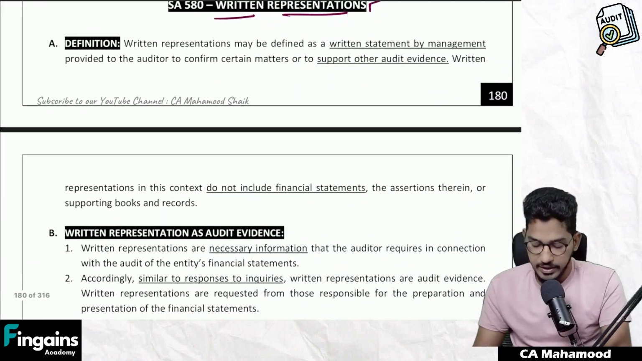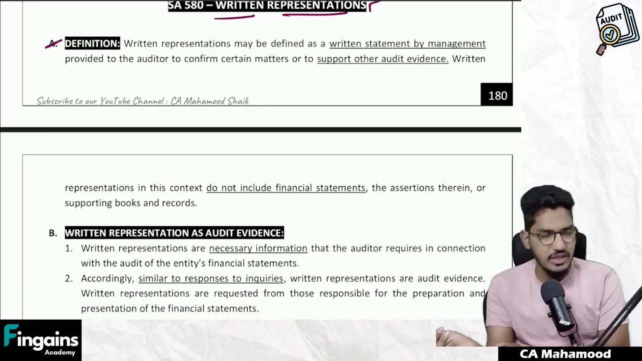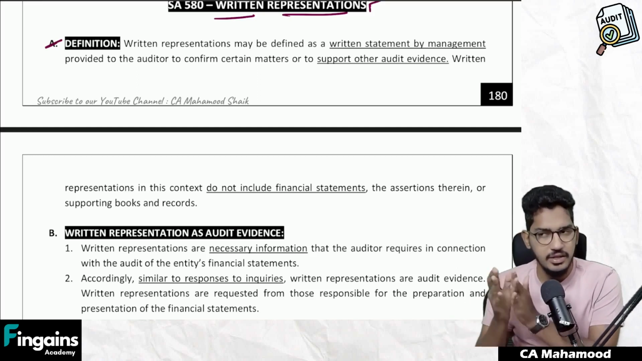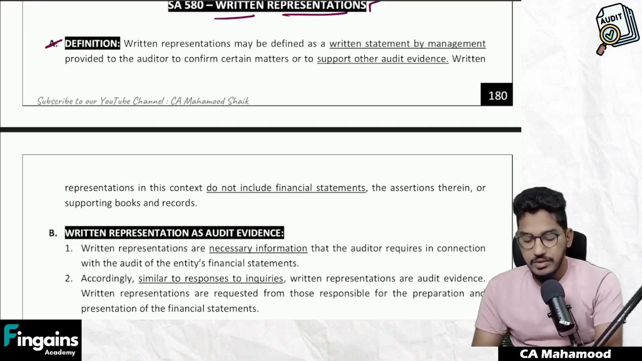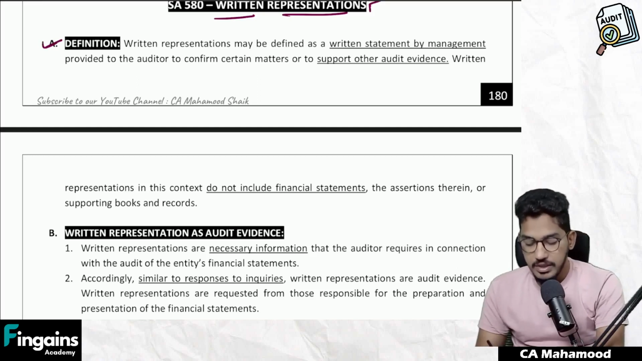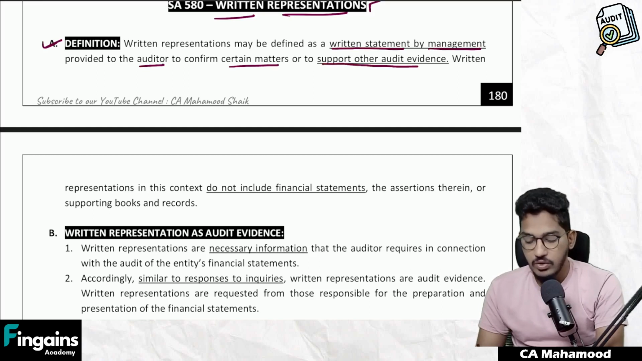Yes, so let me read it here. Definition. What is the meaning of written representation? Guys, very simple standard. So there is nothing much concept left here. We will take each and every paragraph of the standard, read it, understand it and complete it. So first of all, what is the meaning of written representation? How has it been defined? Let us see. Written representation may be defined as a written statement by the management, provided to the auditor to confirm certain matters or to support other audit evidences.